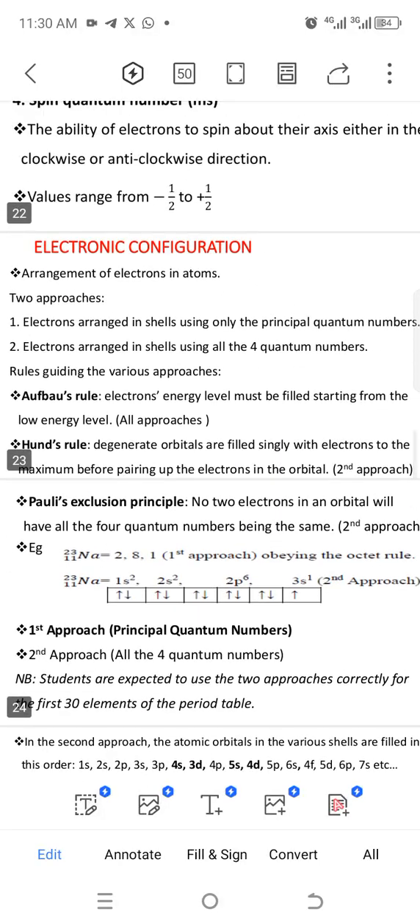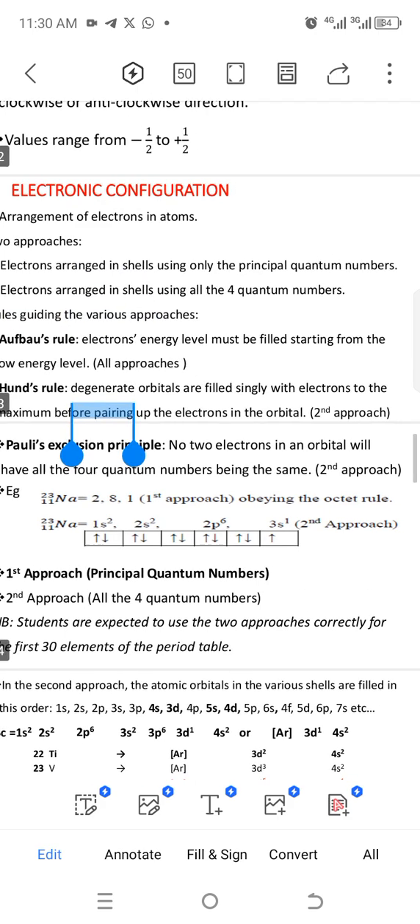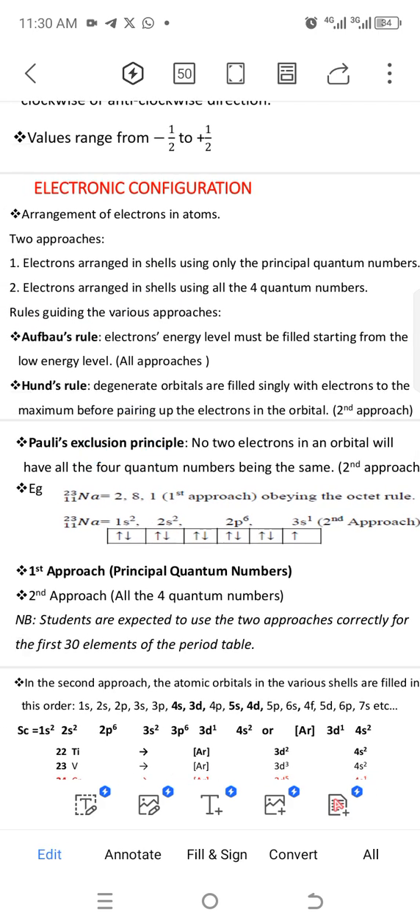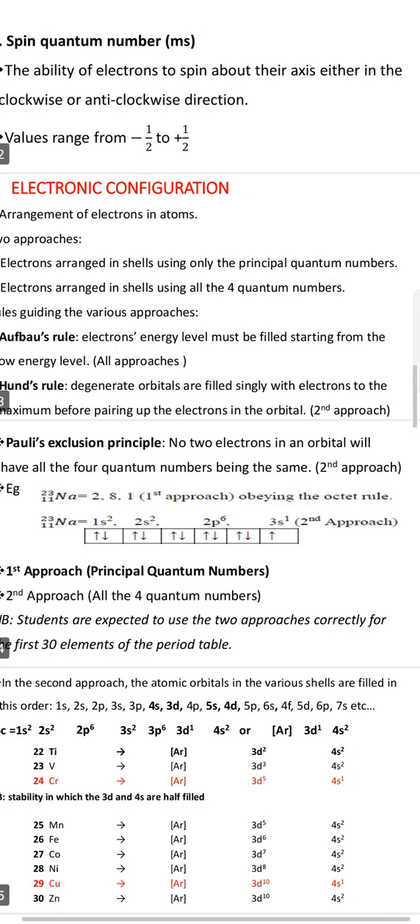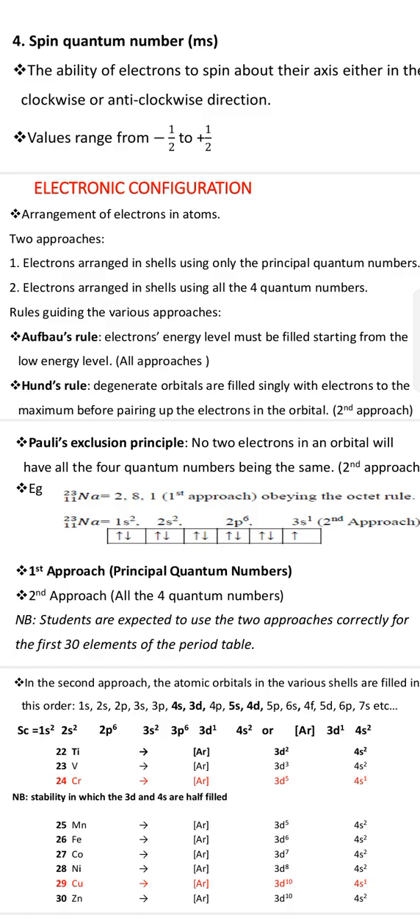For the electronic configuration, we have two approaches to go about it. Electrons are arranged in shells using only the principal quantum numbers. So that's when you have 1s2, 2s2, 2p6 and those things. And the electrons are arranged in shells using the 4 quantum numbers. So you can arrange it in shells when you draw the circles.